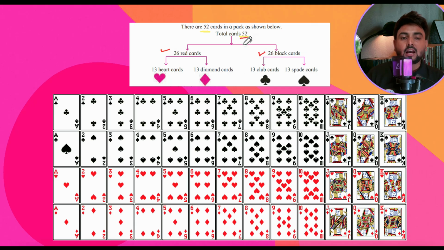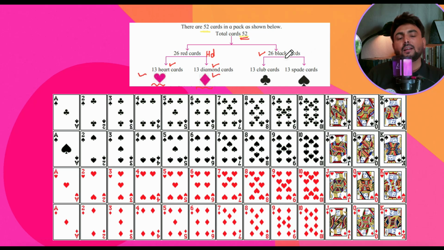Total how many cards we have? Total we have 52 cards. Out of that 52, half, that is 26 red, 26 black. Now in the red cards, many of you have played this, so you may be aware that in the red cards we have again two types of card, that is heart card and diamond card. You can remember it by HD. In red cards you have heart and diamond. That also, half of 26. What will be the half of 26? That is 13. So you can say that 13 heart and 13 diamond.